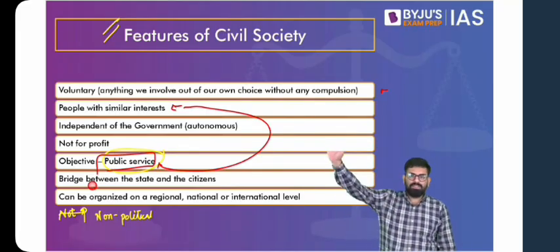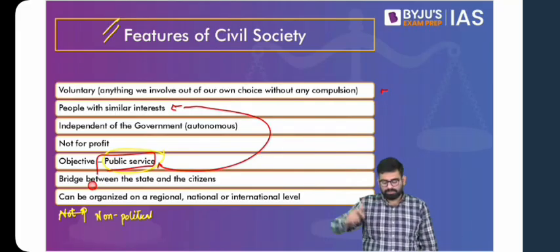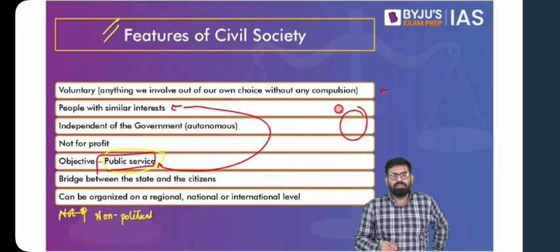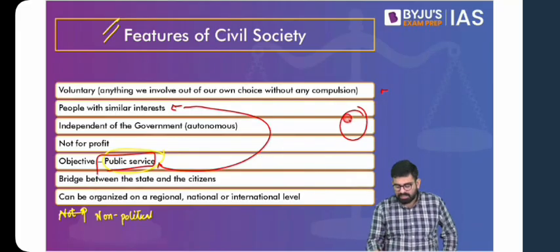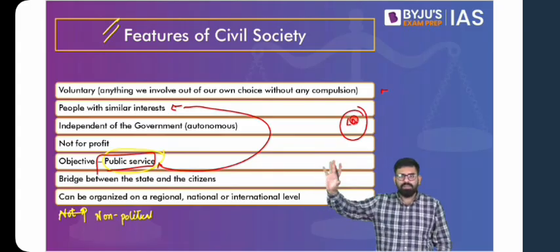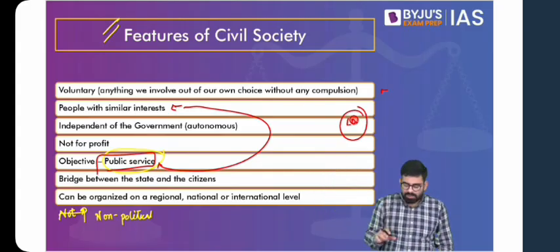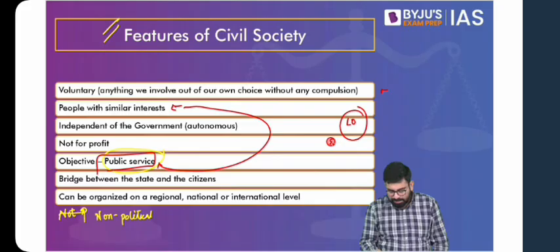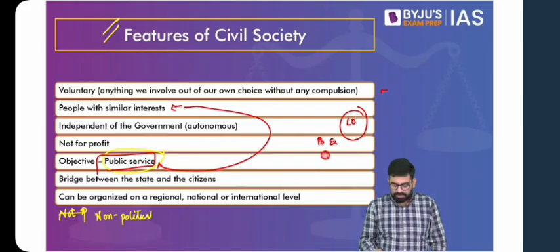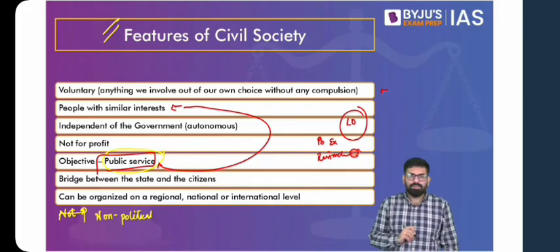So the ultimate objective is public service, but it can be achieved in various ways. For example, the ultimate objective of our education policy is better learning outcomes. This is the ultimate objective that we have to achieve. Now, these better learning outcomes are achieved in various ways: by increasing the public expenditure, by restructuring our curriculum, etc. So these are various ways in which it can be reached.